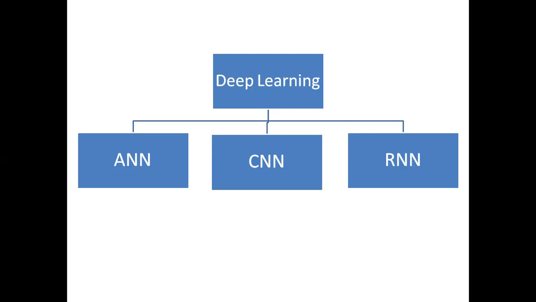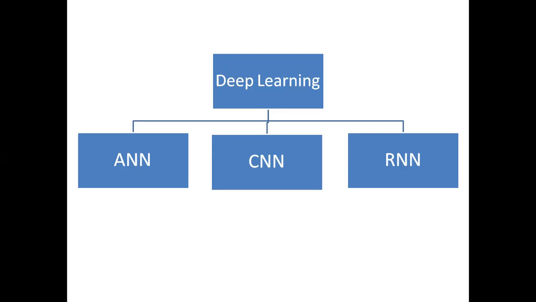Convolution neural network works very well when we have image kind of input data. The third type is recurrent neural network. Recurrent neural network works very well when we have time series kind of data. For example, I want to forecast the sales of a particular business based on the past 5 years of data that they have. So recurrent neural network works very well with time series kind of data.